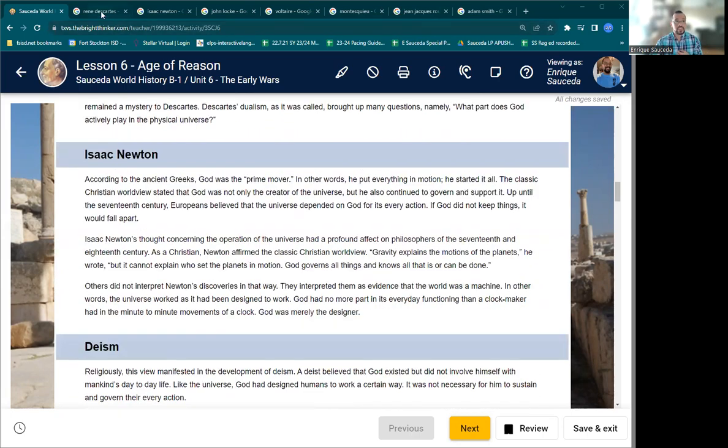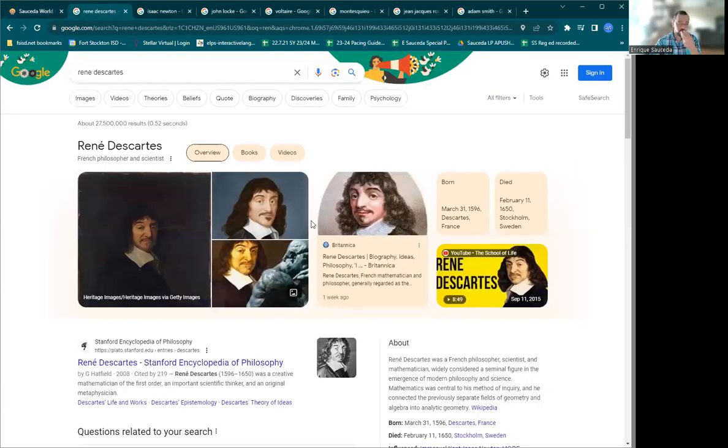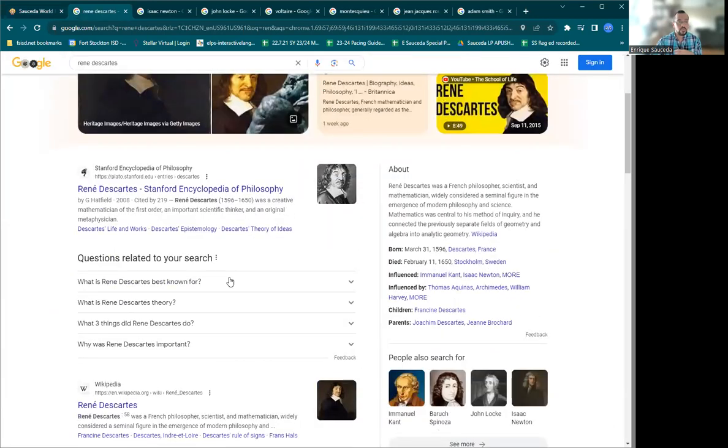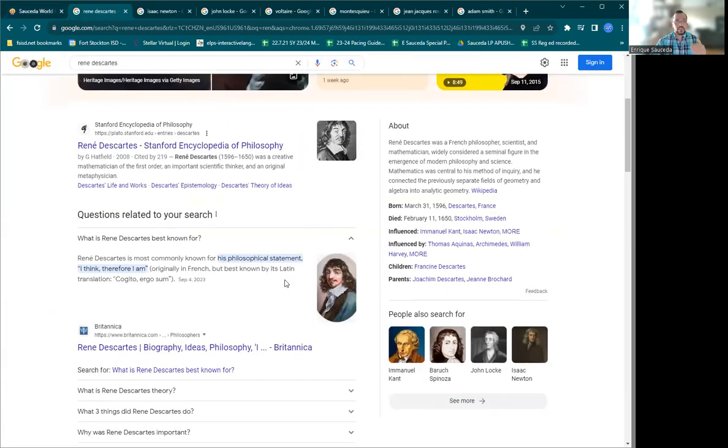Right? Here's René Descartes, by the way, with his mustache and his little goatee. What is he most known for? I think, therefore I am. Moving on.